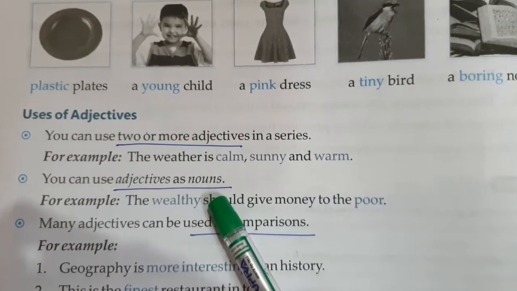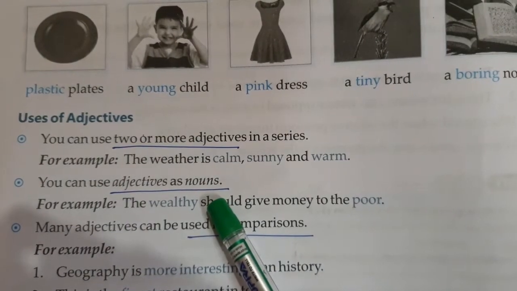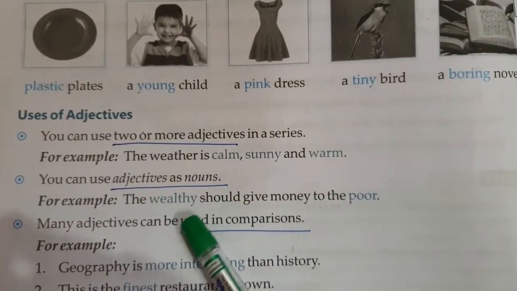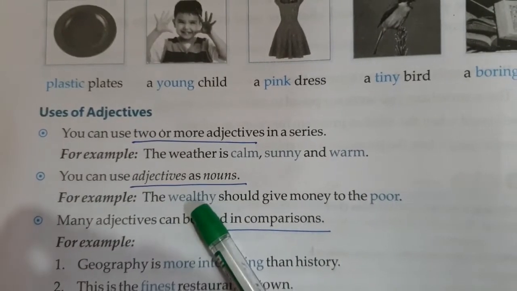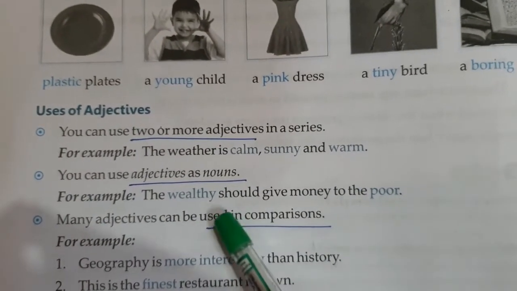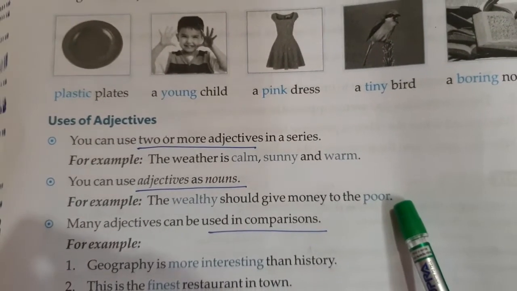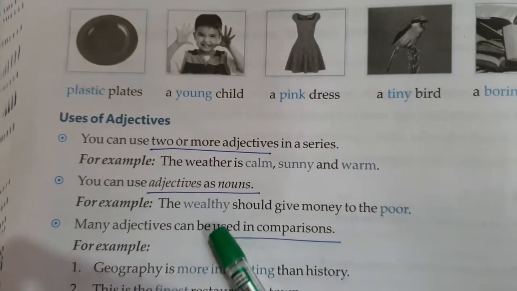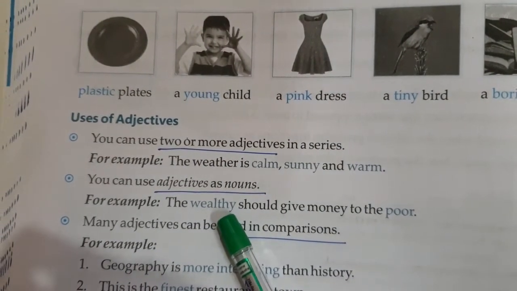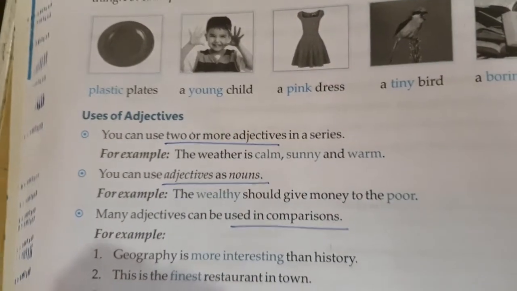The second use of adjectives is you can use adjectives as a noun. The wealthy should give money to the poor. Here, wealthy, if taken individually, is an adjective, same as poor. But when you use it in a sentence like this, here wealthy stands for wealthy people and poor stands for poor people.